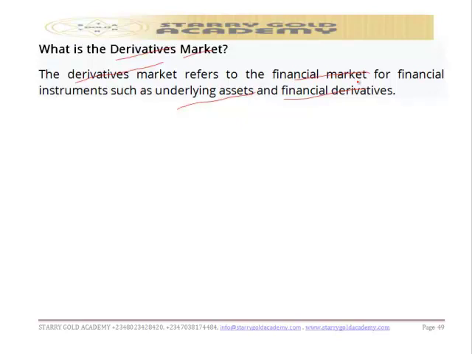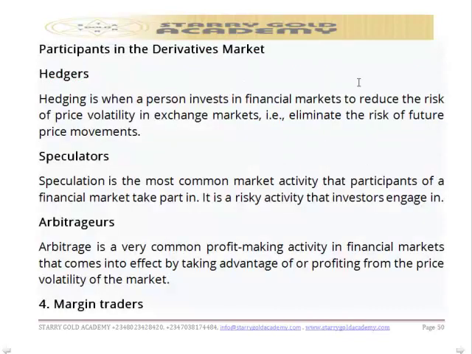And when we are talking of this market, there are certain participants in this market. Before we go further, the derivative market refers to the financial market, as I said earlier, for financial instruments such as underlying assets and derivatives. And there are certain participants that we have in this market. Participants in the derivative market can be categorized into four. The first one is that we have hedger.